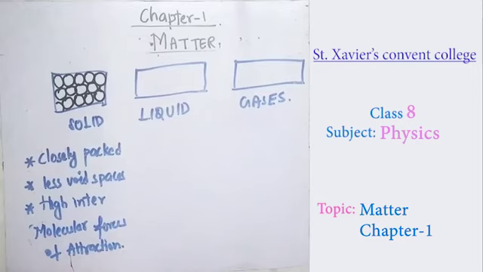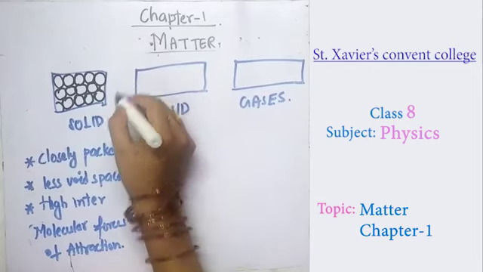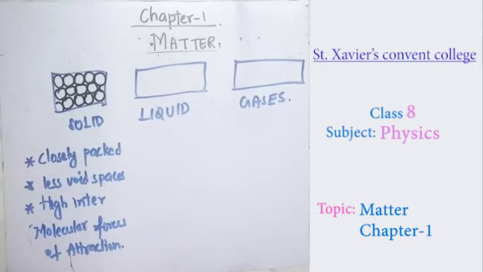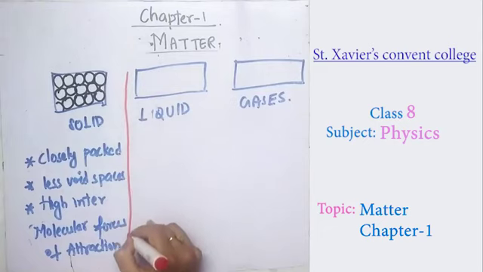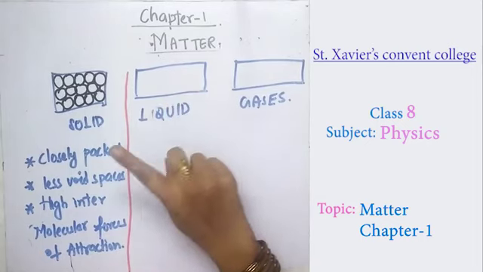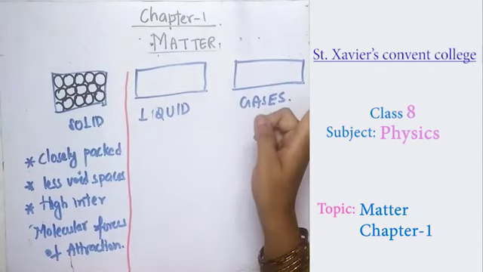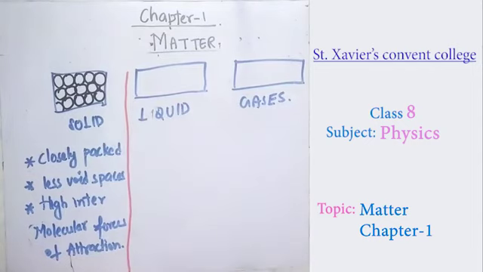So these are the points you must include about the solids. The solids are closely packed, they have a less void space and a high intermolecular force of attraction. As they are closely packed, are their molecules able to move from one place to another? No, they are not able to move. They can vibrate at their position, but they cannot move from one place to another. So they have a vibratory motion.